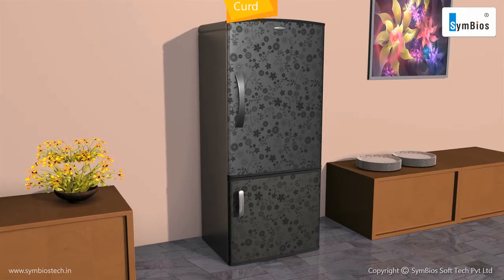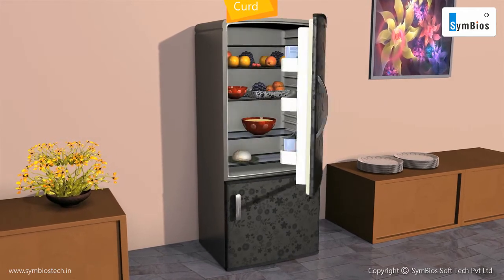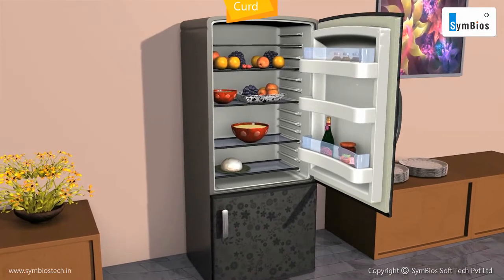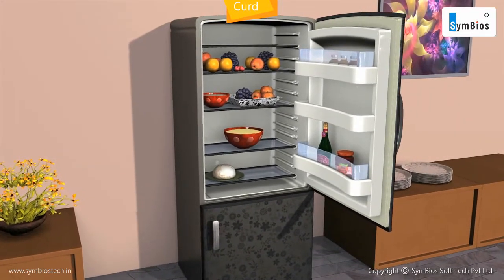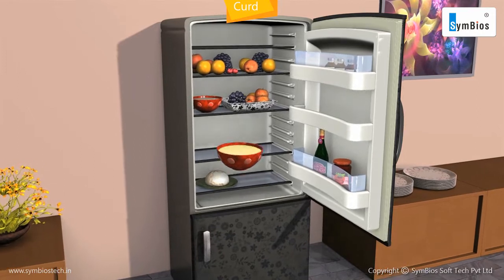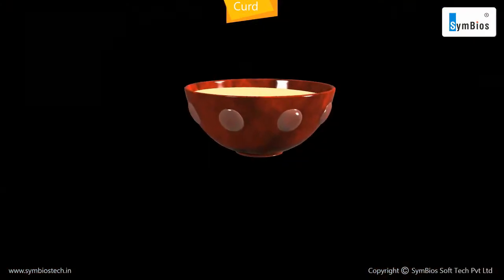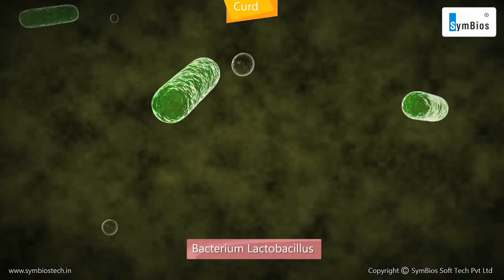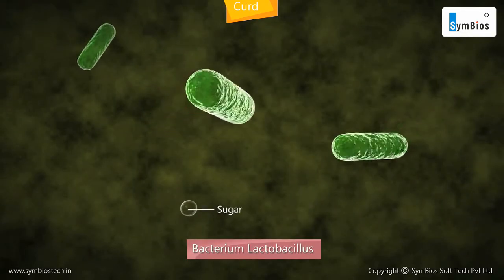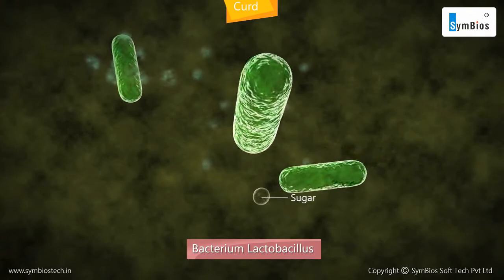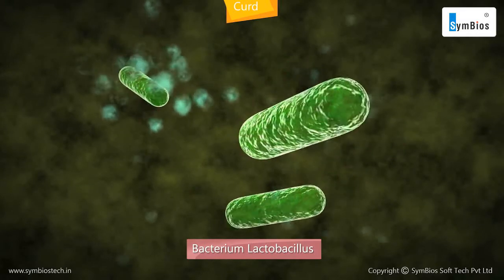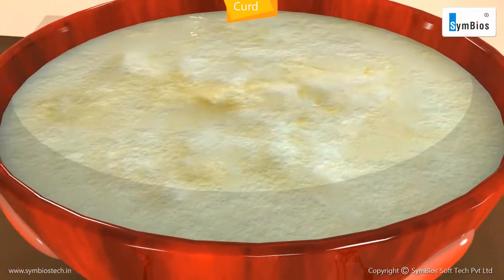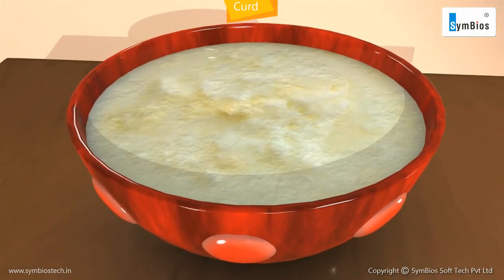Let us now see what is there in our fridge. Observe that many edible things in our fridge contain microorganisms. Curd or yogurt. Curd contains several microorganisms. The bacterium Lactobacillus uses sugar in the milk as its food and releases lactic acid as its waste product. Lactic acid converts the milk into solid or gel-like curd.